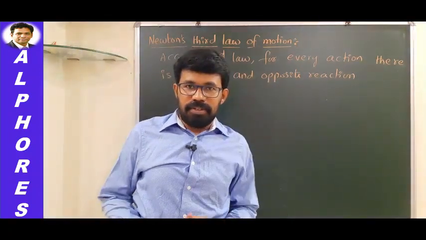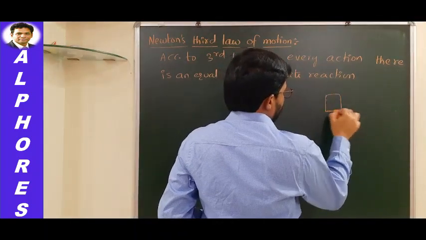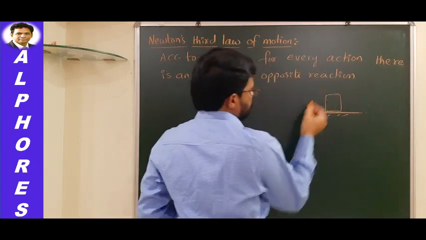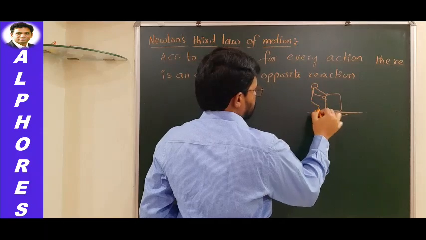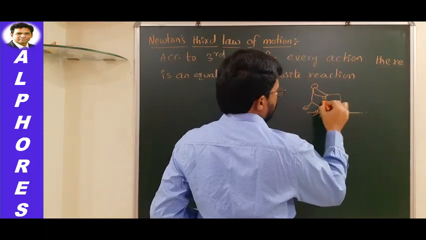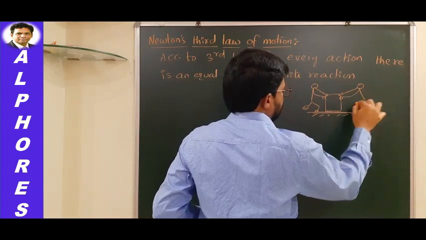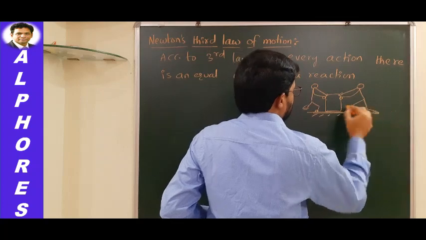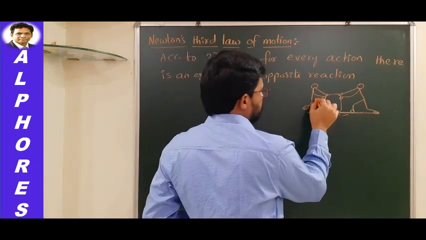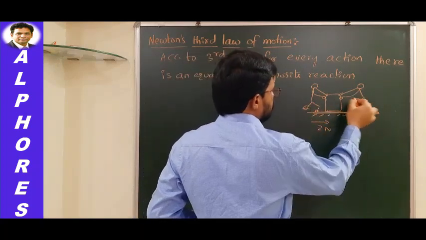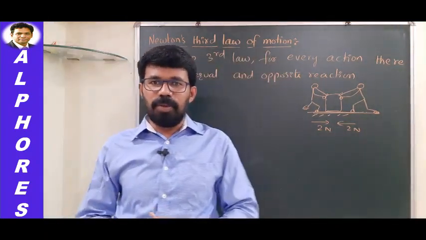Before I go with this statement further, I would like to discuss one more point. For example, there is a block of mass here on the surface. One person is here and he is exerting some force on this block along this direction. Another person is also exerting force in this direction. So both are exerting the same amount of force, but in opposite directions. This person is exerting a force equal to, let us say, 2 newtons. This person is also exerting a force equal to 2 newtons. So both are equal in magnitude, but opposite in direction.